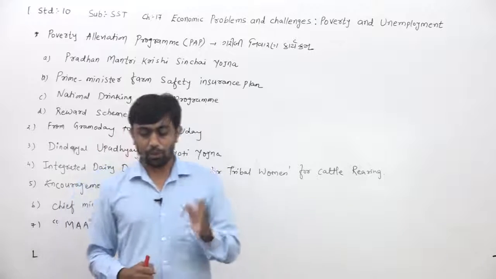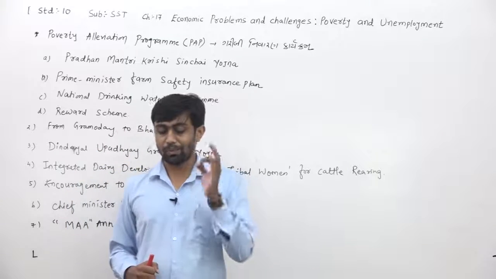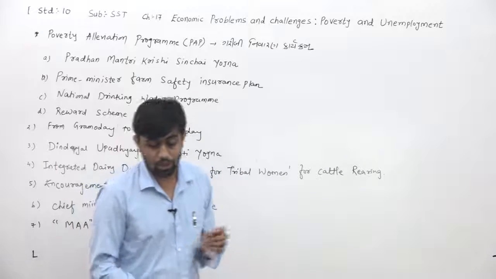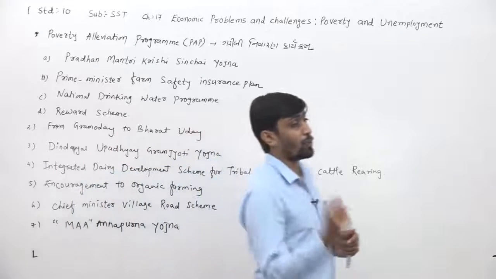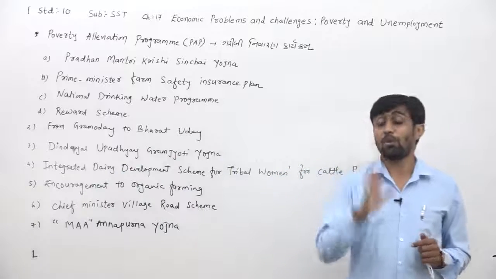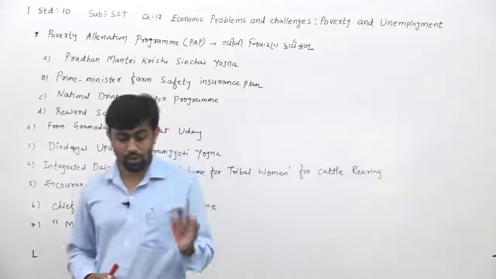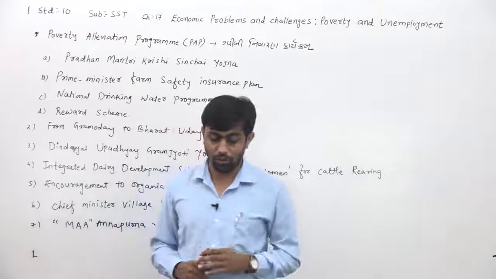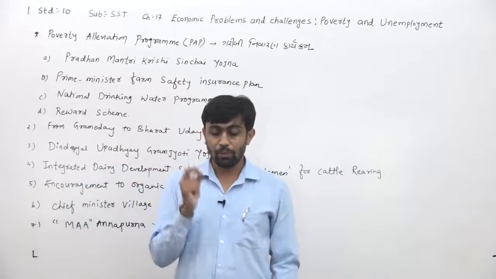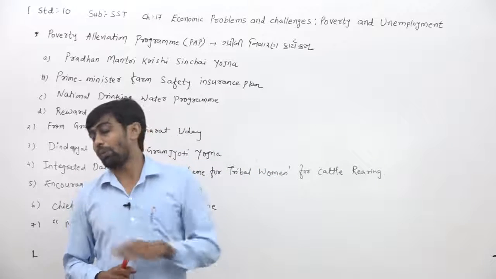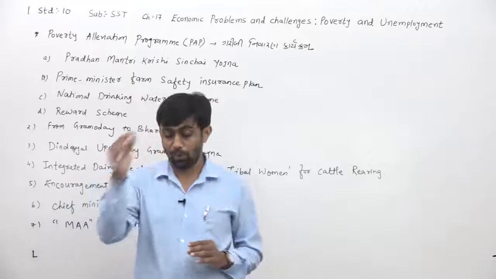Now, that's why the poverty alleviation program scheme may be divided into 5 sections. What happened there, dear children? Poverty alleviation program was divided into 5 main sections. If you see in this section, first is the wage basis employment. Second is the self-employment program.